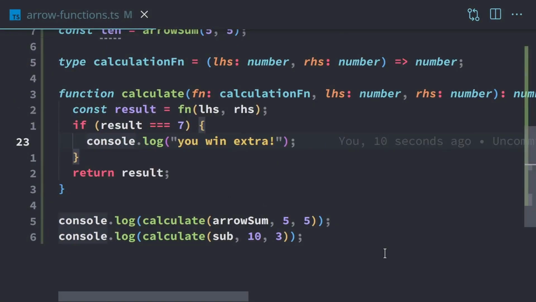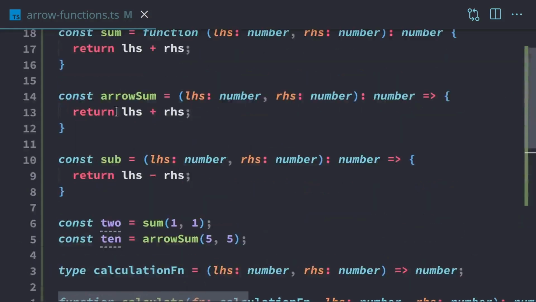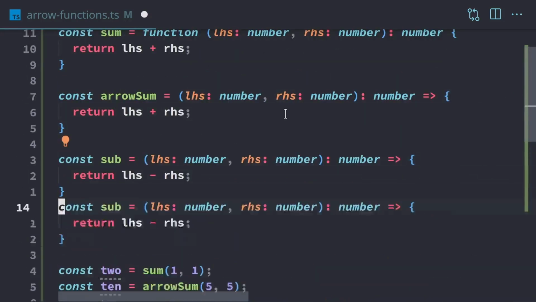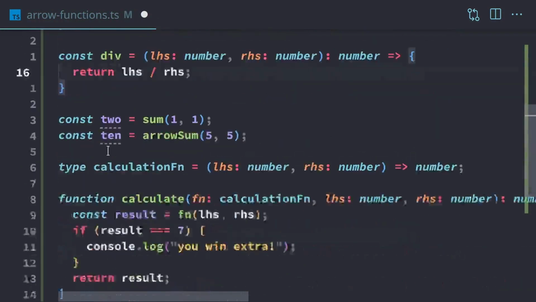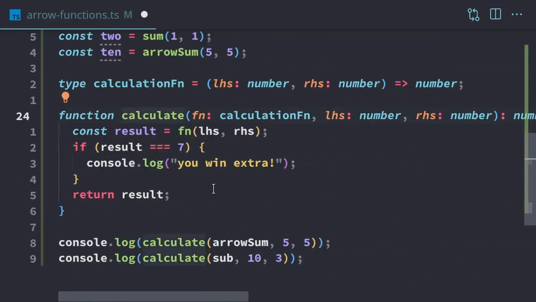And so that's the main reason why you'd want to send functions to other functions, because you can wrap it up with additional functionality to do something else in certain circumstances, or allow you to extend your program, and you won't be limited to just this logic here. We have sub, we can also do another one. For example, we can do a division, and we can put any logic we want into these function expressions, along with any logic that we want in the calculate function, and get full control and a lot of maintainability with our code by using the function expressions and the arrow functions.